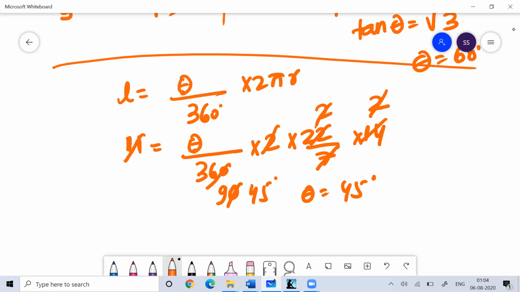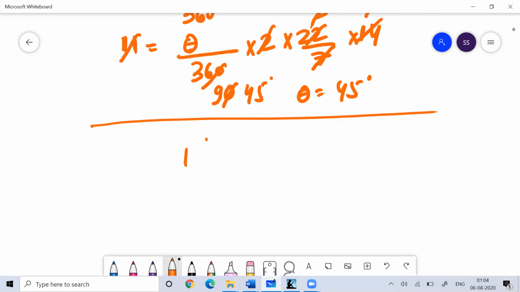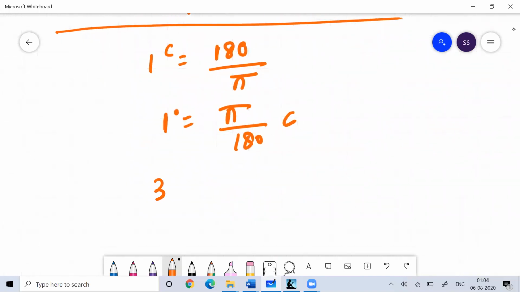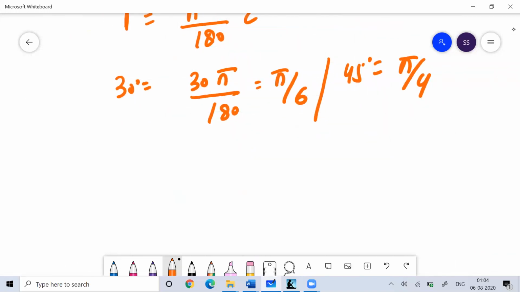In the circular system, we talk in terms of radian. 1 radian is represented like this. 1 degree is equal to pi by 180 radian. So that's how we do it. If I ask you 30 degrees, it is 30 pi by 180, so that is pi by 6. Similarly, 45 degrees is pi by 4. That way we work on the assessment of radians and angles.